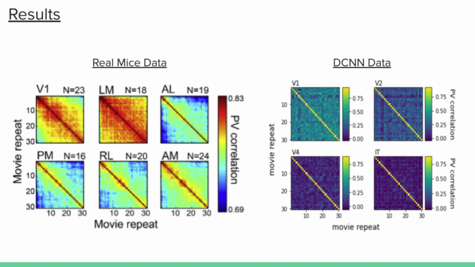The neural activity changes even over the minutes it takes to show the mice the movie 30 times. You can see this trend in the furthest left column in any given brain region. As we go down that column, we are comparing movies spread further apart in time, and we see a rather slow and continuous decorrelation. The data from the artificial neural network is shown on the right. It is strikingly different. The similarity between representations in different movie repeats is very low almost immediately.